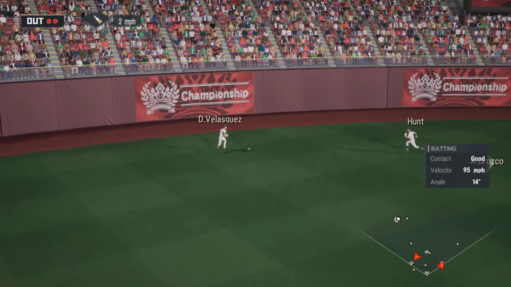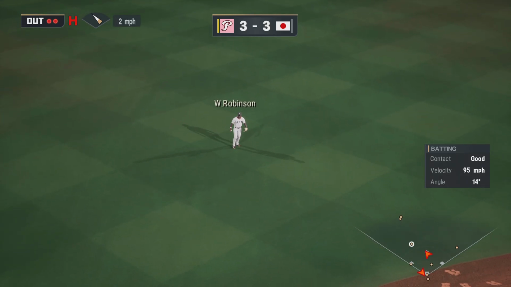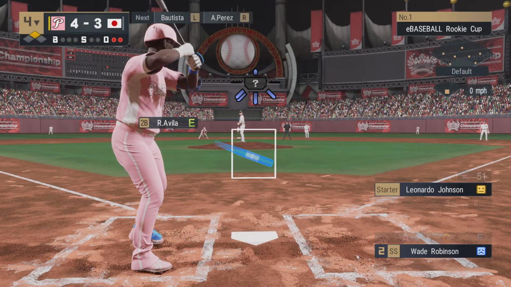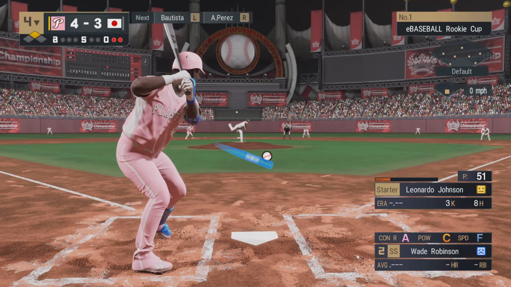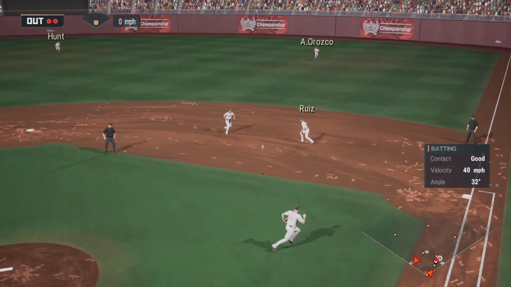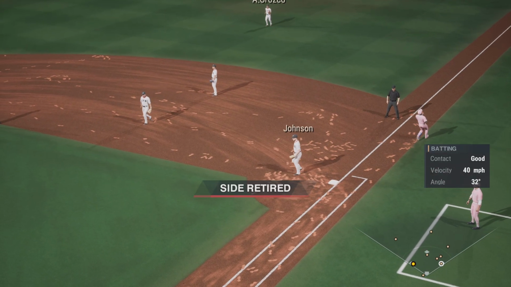He rounds second. And the run comes in from third. The potential go-ahead run rounds third. The runner from first scores 2. Heading to the batter's box, Wade Robinson. Still a chance to drive in some... Pitch the ball. They get the runner at first for out number 3.